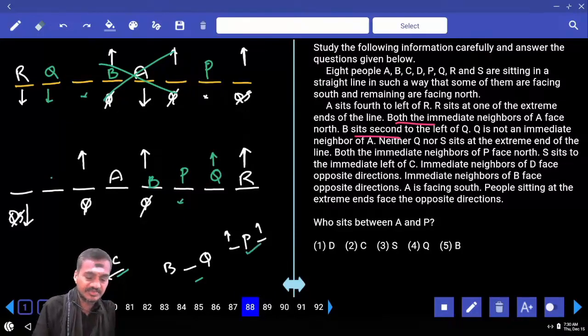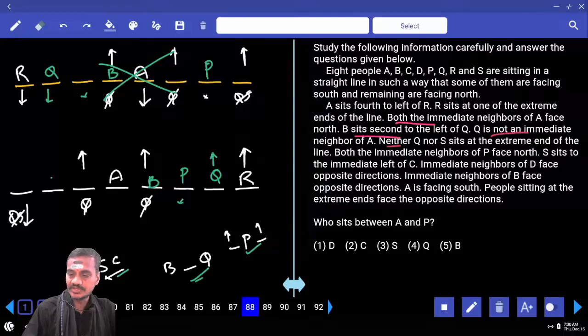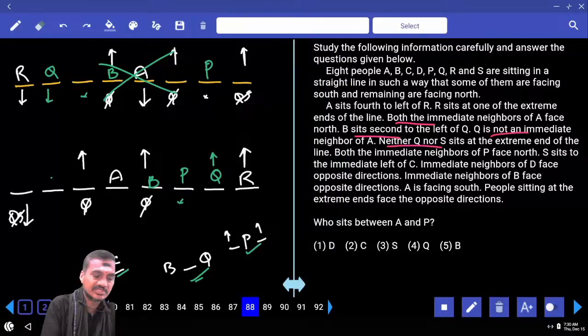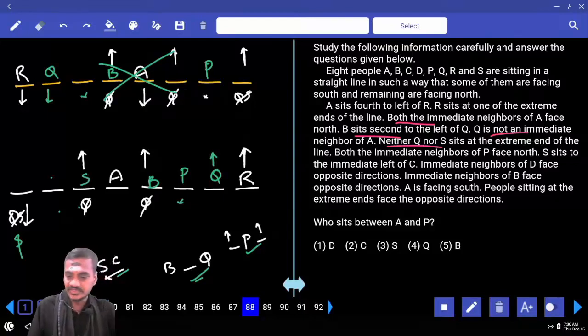Immediate neighbors of P, B and Q, S and C are adjacent to each other. Then, neither Q nor S sits at the extreme ends of the line. S cannot be here. S is between these two. Then if S is here, and C sits, S sits to the immediate left of